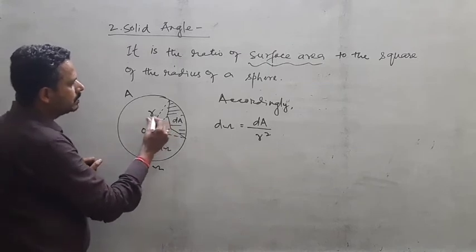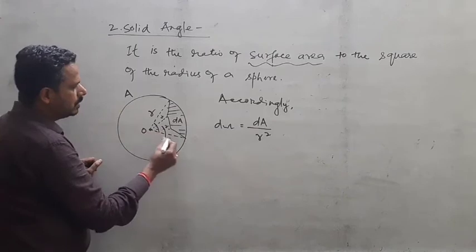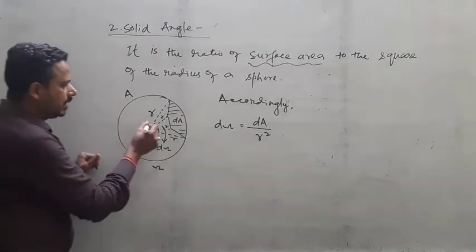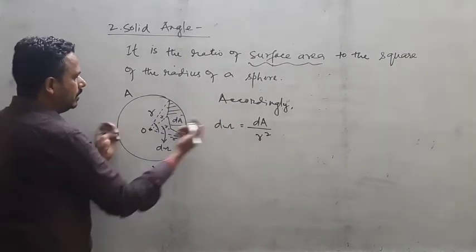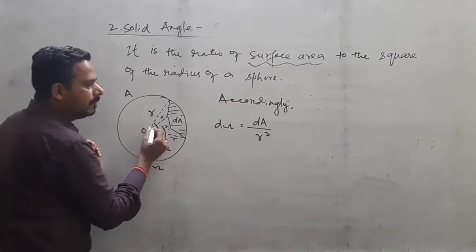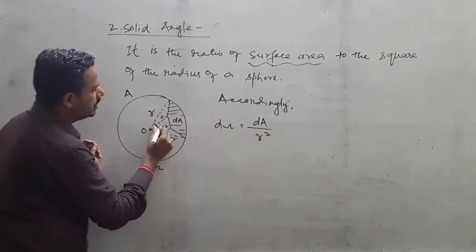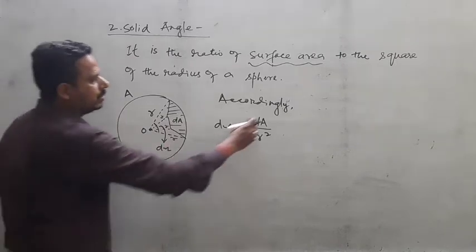So if this one is r, this one will also be r, this one will also be r, this one will also be r. Everyone is r, and the tip of this bite that you take outside is called part of the solid angle, represented by d omega. So d omega equals dA by r square.